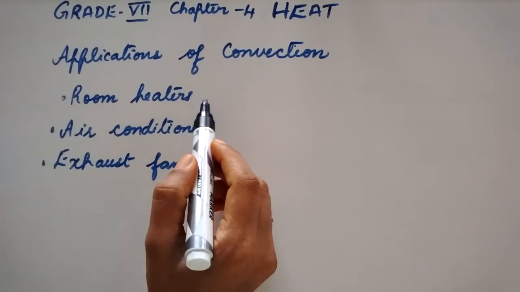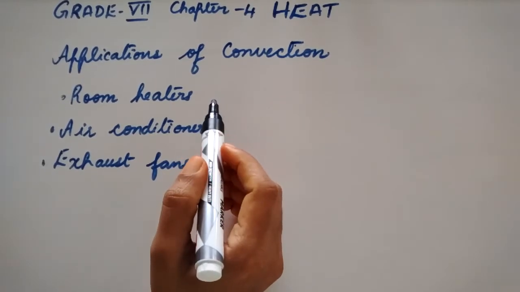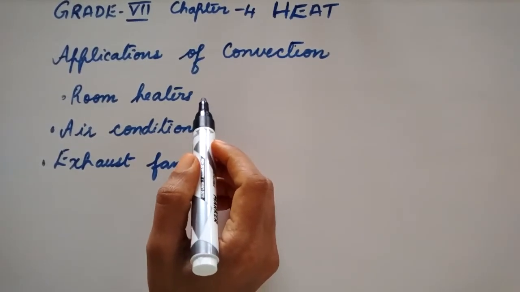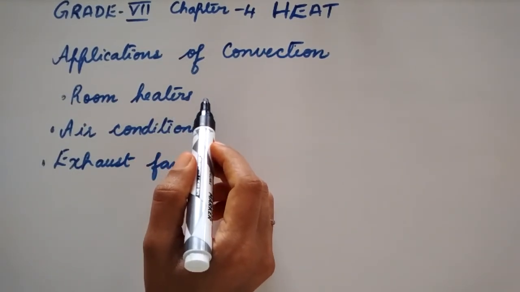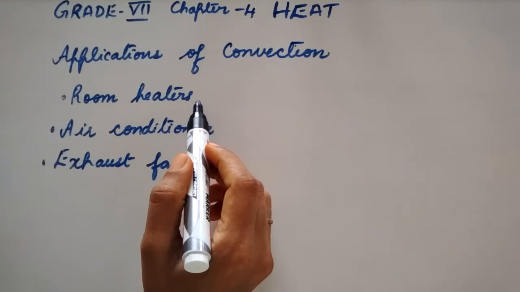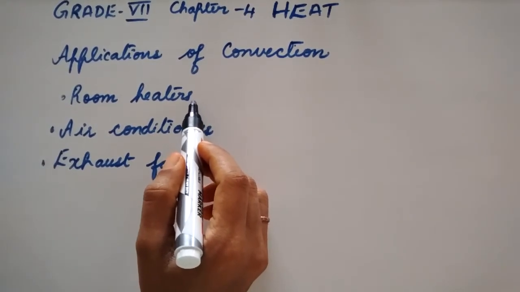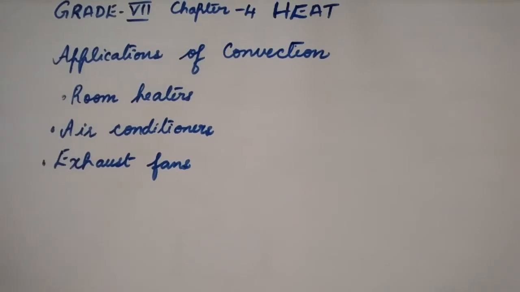Room heaters are placed on the floor of a room or at the lower level. The heater warms the air near the floor, and when the warm air rises up, the cool air will sink to the floor to fill the empty space, and this results in heating of the room. So this is the way the room heaters will heat the whole room.